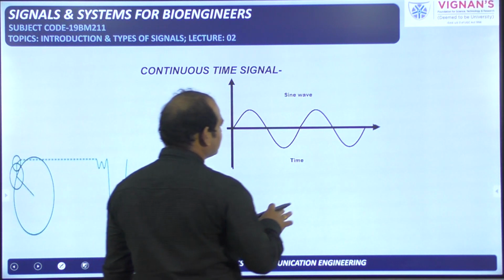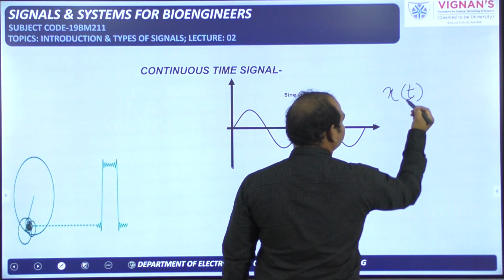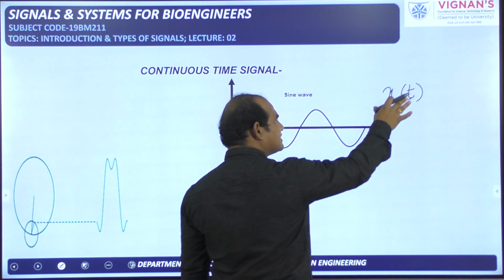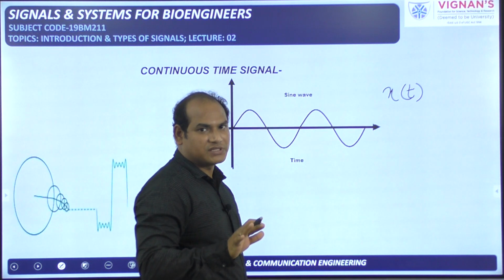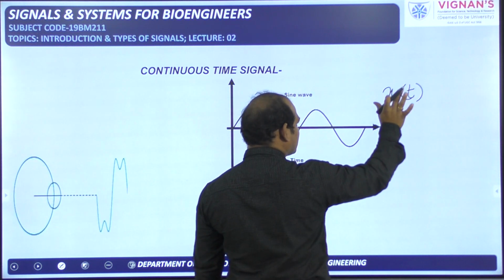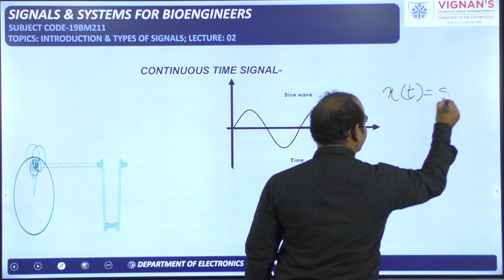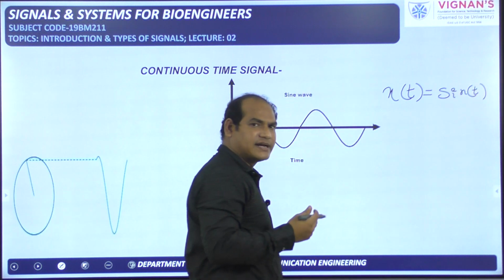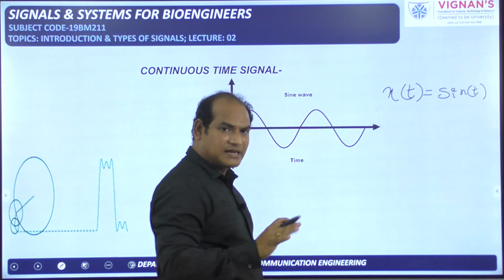If you see this signal, as I said previously, x of t is one signal, and I told that any information is a signal, and the signal is a function of one or more independent variables. Here we will deal with a one dimensional signal only. That means within the bracket here time is the one independent variable, so it is a one dimensional signal. The signal is x of t, and in this case I have taken x of t is sin t, or you can take sin 100t, sin 10t, whatever it may be. About the representation of the sinusoidal signal I will tell later.